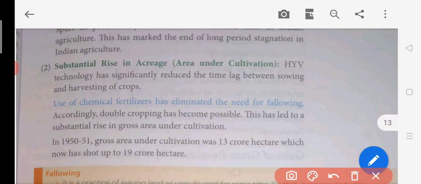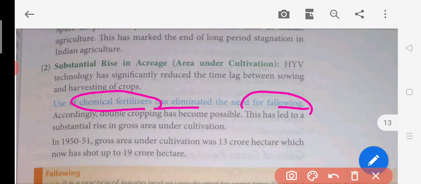Now, the use of chemical fertilizers has eliminated the need for fallowing. What they are using in this green revolution is chemical fertilizer. Fertilizer is the thing which is used to make the soil fertile. Fallowing was a simple process in which the farmer used to leave the land for a very long time so that it would regenerate its production capacity.